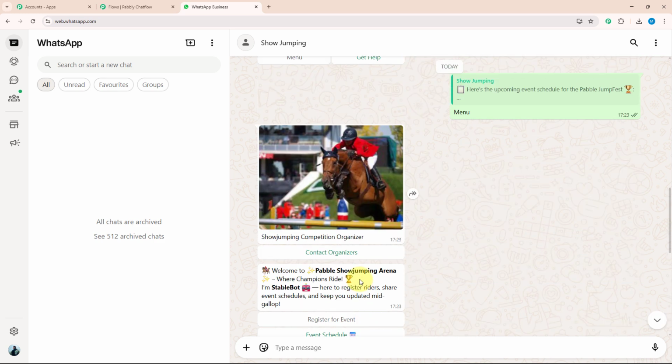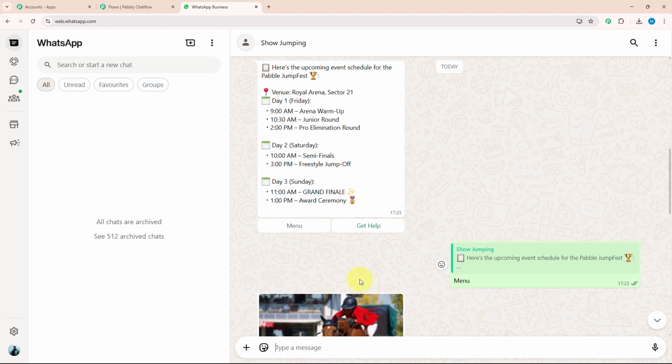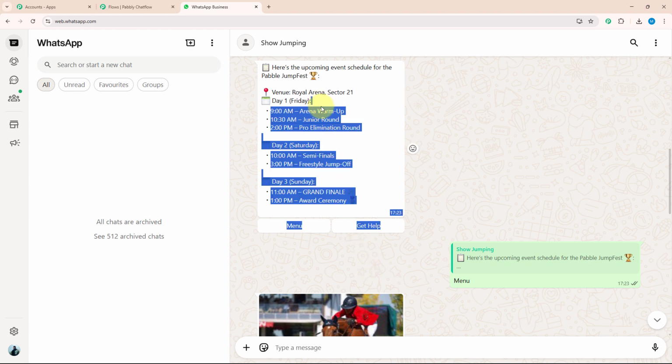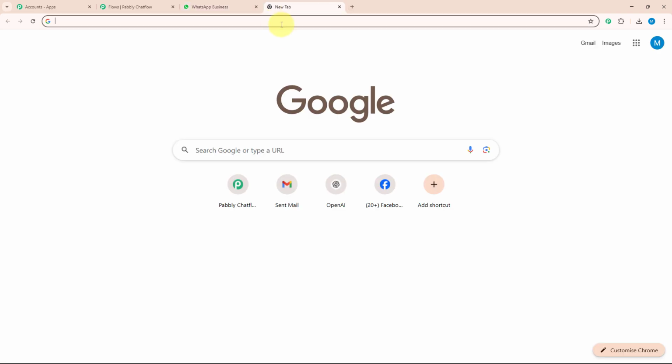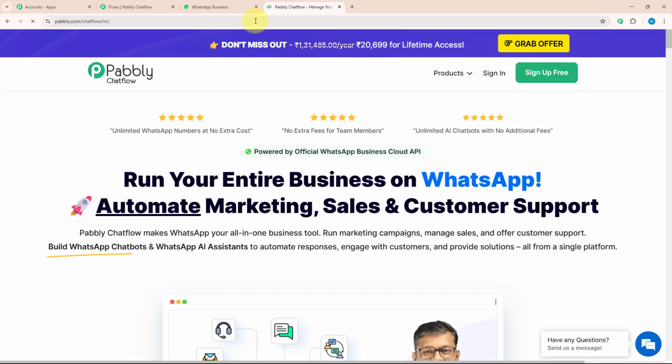As you can see, this chatbot is replying to me within seconds, and that too without any manual effort. That is the power of Pabbly Chatflow. If you want to make this chatflow for your own business, then let me guide you further. For that, you need to open a new tab and over here search pabbly.com/chatflow. As soon as you search this, you will be on the landing page of pabbly.com.